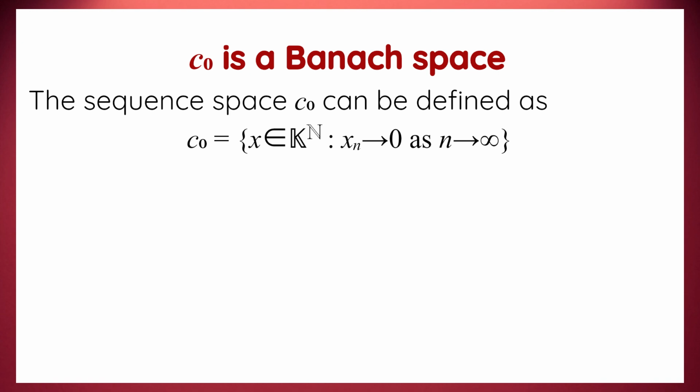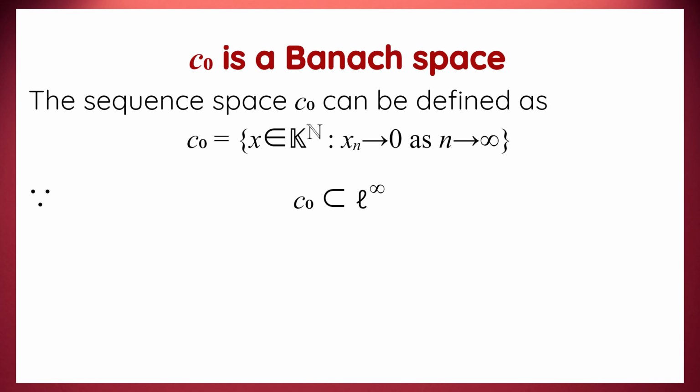Now, what makes C0 a Banach space? To answer this question, we need to understand two key concepts: normed vector spaces and completeness. Firstly, C0 is a normed vector space. This means it is a vector space equipped with a norm that satisfies certain properties. Also, it is a subspace of the space of bounded sequences, denoted by L infinity.